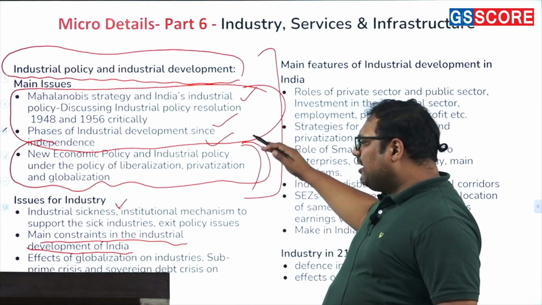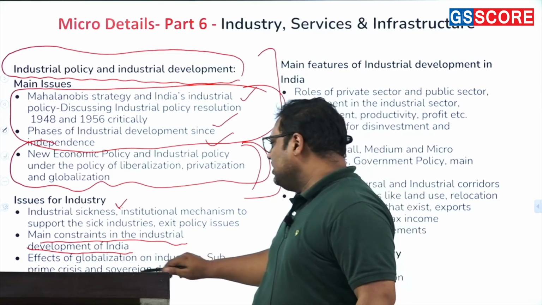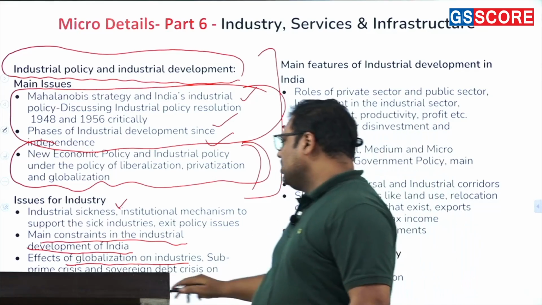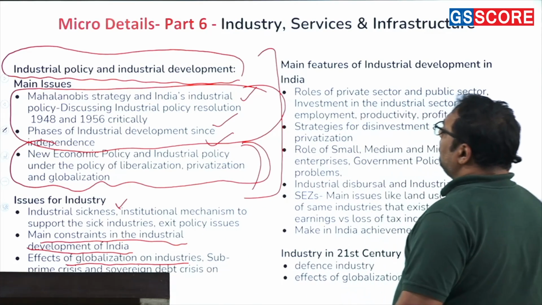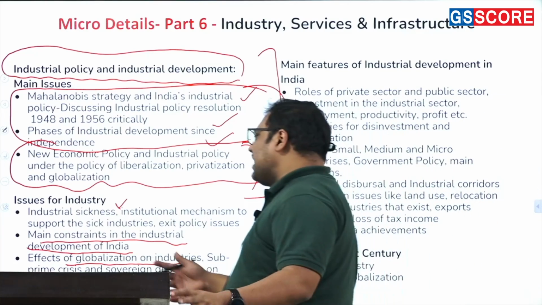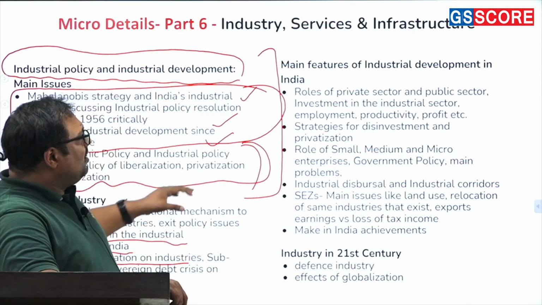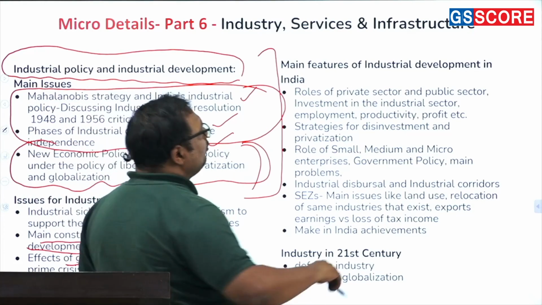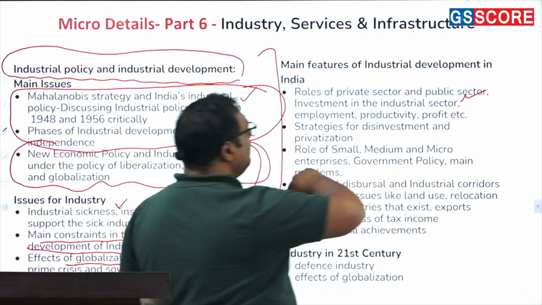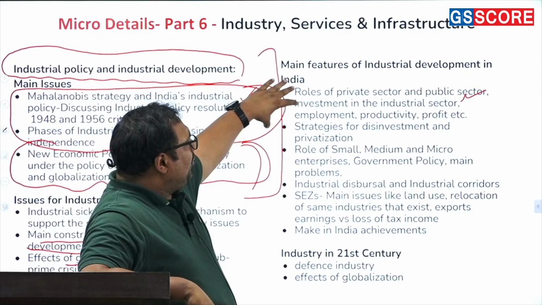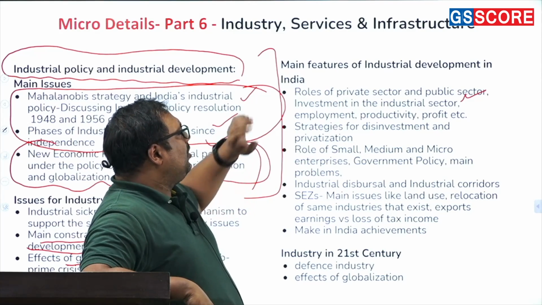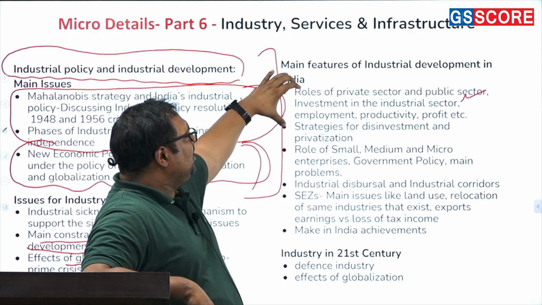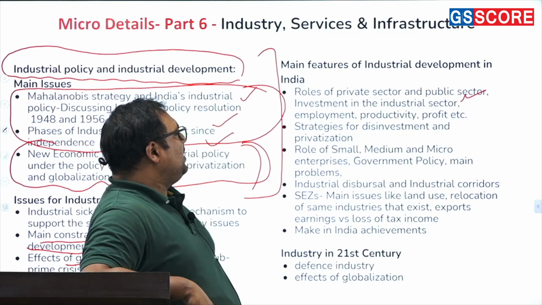So likewise, you will study many such constraints, okay? Then the impact of globalization on Indian industry, international competition and other issues. The industrial financing in India, where small industries particularly suffer because of the lack of finance that they face. Then the main features of industrial development in India, where you have to look at the role of the private sector and public sector, and the overall employment and productivity of Indian industry. This is also an important aspect that you need to study. So this is basically the feature of industrial development in India.